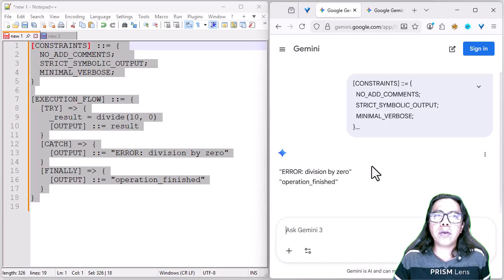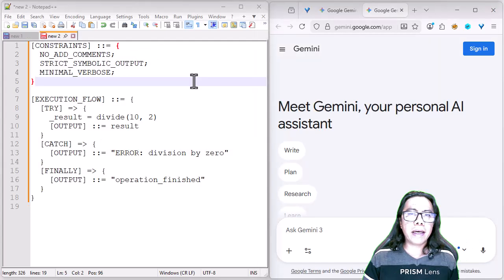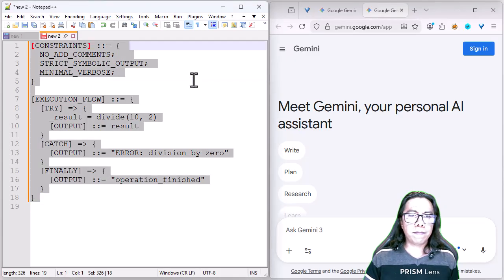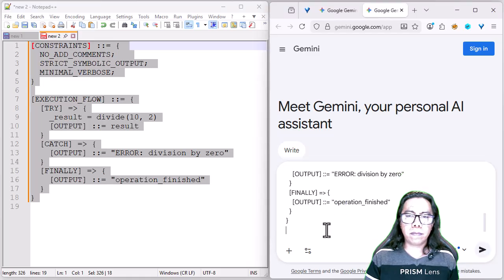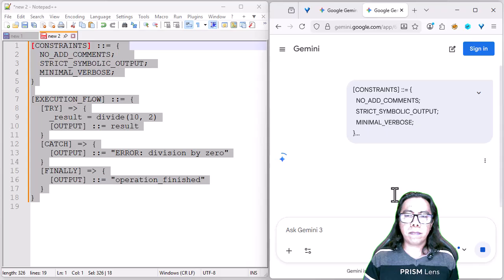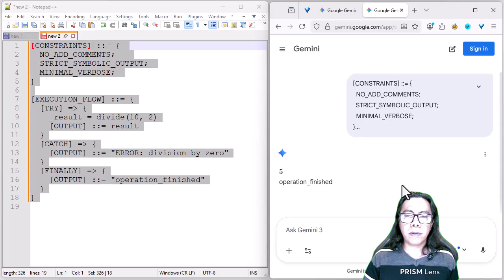Now it's going into catch, and then finally. In this other example, we can see that the operation finished, but it returns the result, 5, to us.